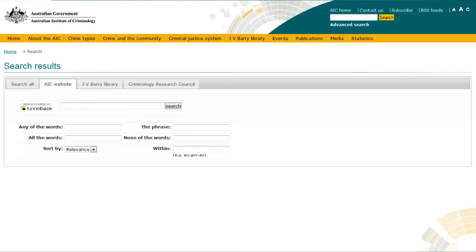You can also search the whole website. It looks a bit like the library search page, but you can search everything, all these three. You can search the AIC website, and it's got quite a good search engine, so it's certainly worth using that. You can search the library, or you can search the Criminology Research Council for their publications. That's just the advanced version of the search box up here. You can type in an extremely simple word there and go for it.